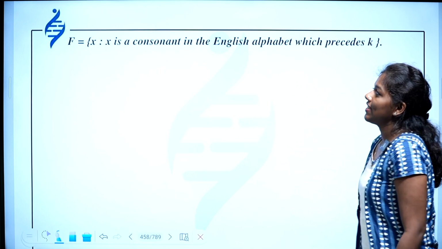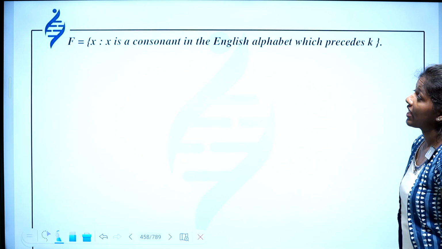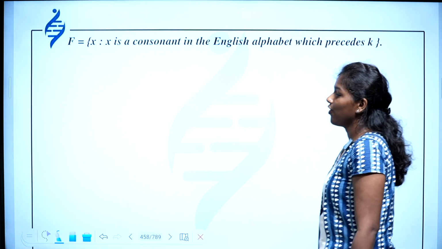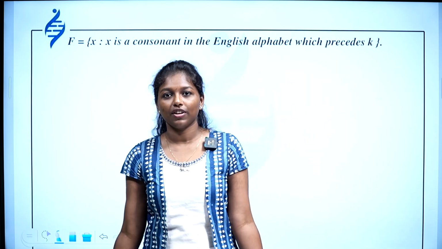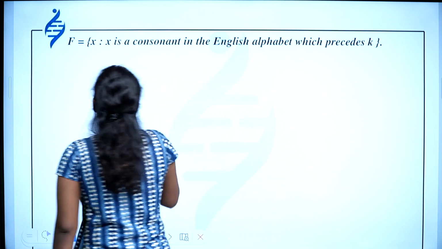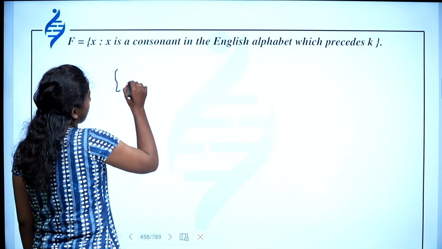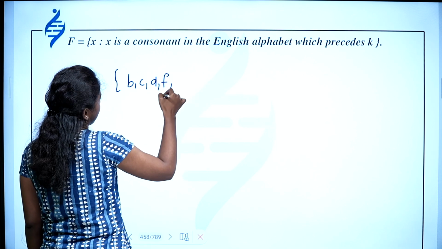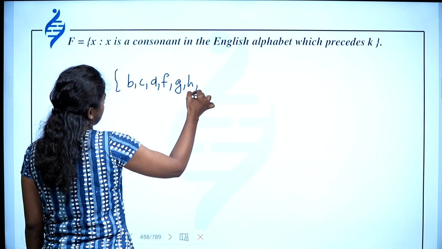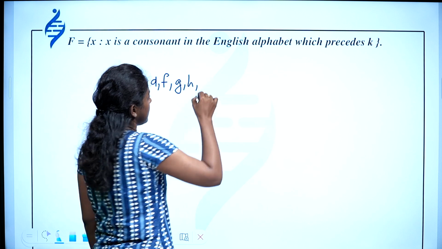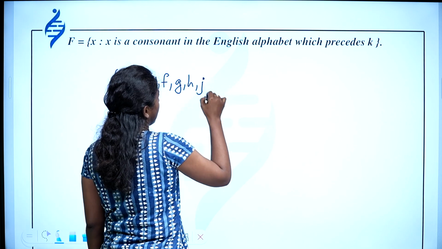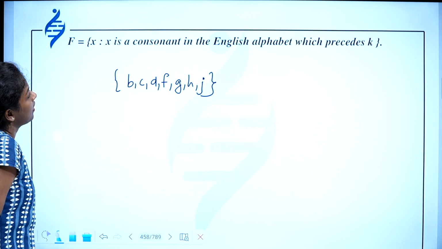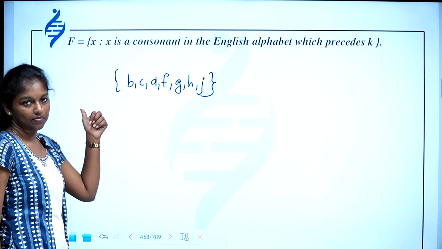Then F equals {x such that x is a consonant in the English alphabet which precedes K}. So you have to write all those consonants before K. Simple. A will not be there. I is a vowel. B, C, D, E is not there. F, G, H, I is not there. J and K, which precedes K. So you need not write K. Then yeah, this is our set.